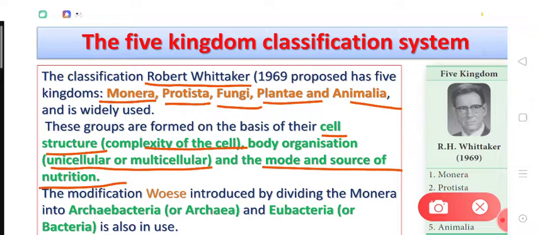Dear students, the kingdom Monera is the kingdom in which all the organisms have prokaryotic cells. So the prokaryotes are included in kingdom Monera, and there was a scientist who classified the kingdom Monera into Archaebacteria, simply called Archaea, and Eubacteria, simply called bacteria. So we can say that the Monerans are of 2 types. One are the Archaea, the other are Eubacteria, that is simply bacteria.